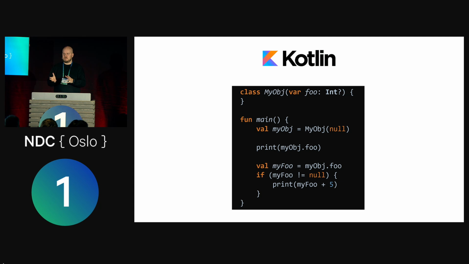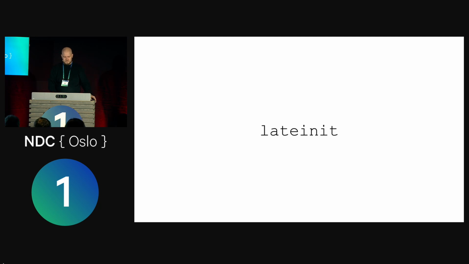But then there's this thing called the real world, where things might not act the way you think they do, and things might not be instantiated the way you think they are. This is the biggest type system hack I'm aware of, and I absolutely love it. It's what Kotlin calls lateinit. So I'll just show you some examples to get us started.